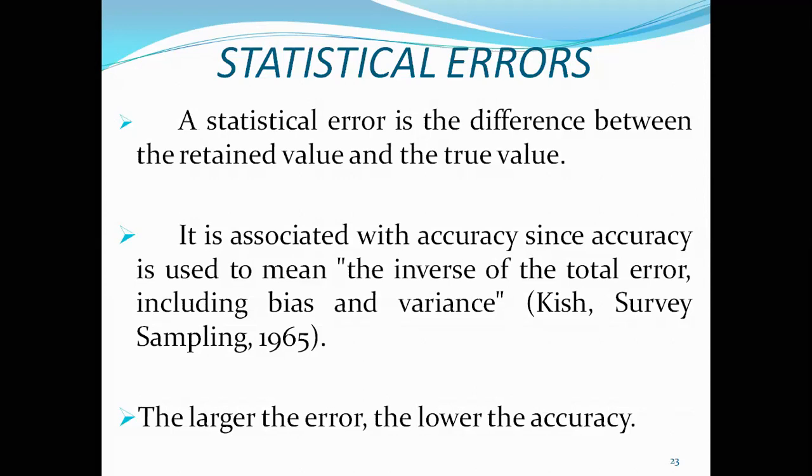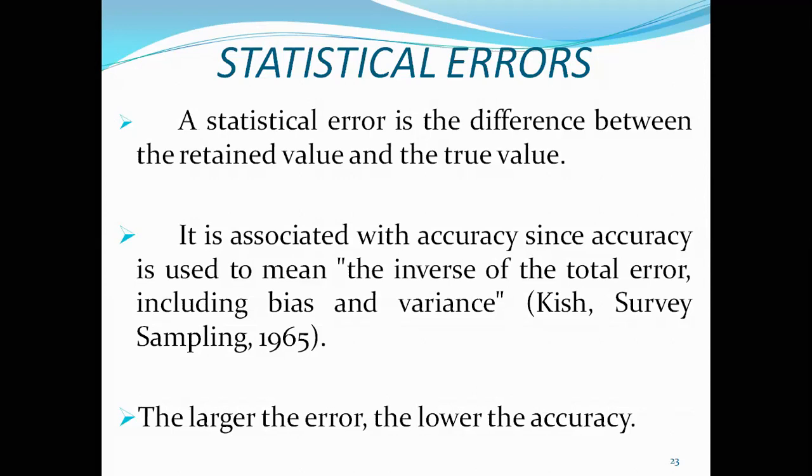A statistical error is the difference between the retained value, that is, our calculated value, and the true value. In other words, it is the difference between the calculated value and the original value.